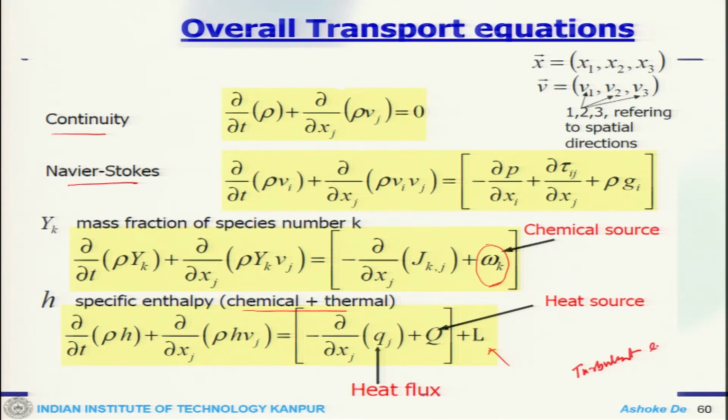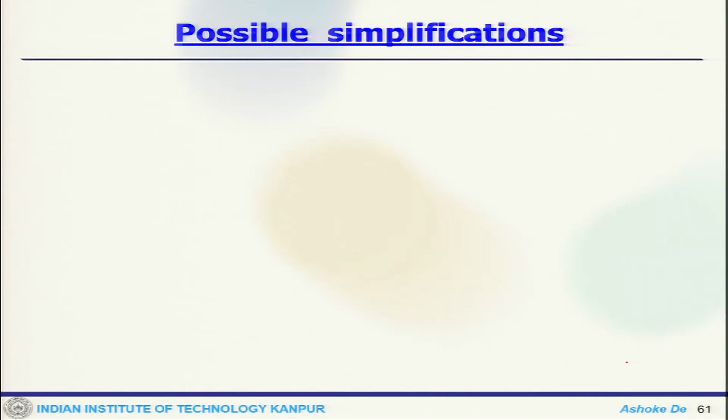Turbulent equation. If it is a RANS based equation, then you require a RANS based turbulence model, or if it is LES, then you require an LES based modeling approach, and that we will see as we move along with our discussion. So one can do some simplifications here. Let us categorize the features and the cases we can simplify accordingly.